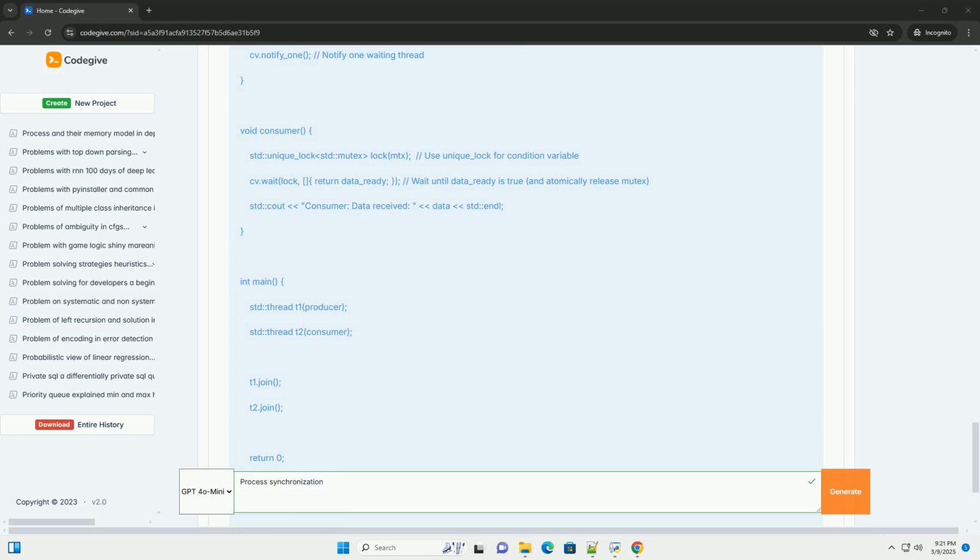This comprehensive tutorial covers the essential concepts of process synchronization. Remember to practice with different synchronization techniques and explore more advanced topics to become proficient in concurrent programming. Good luck.